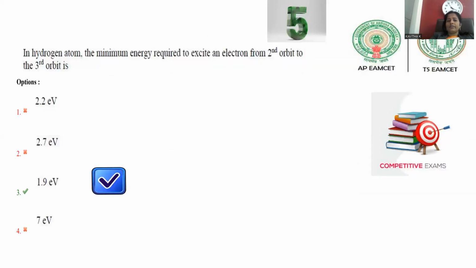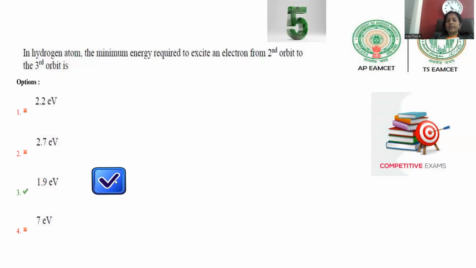Move on to question number 5. Question number 5 is collected from atomic structure, the hydrogen atom. The minimum energy required to excite the electron from the second orbit to the third orbit. As we are already aware, only the hydrogen atom has one electron. If that one electron stays at the 1s orbital, that is said to be the ground state of the hydrogen atom. But they are saying the electron jumps from the second orbit to the third orbit. In that condition, what will be the minimum energy required for the excitation, in electron volts? The expected answer is 1.9 electron volts.